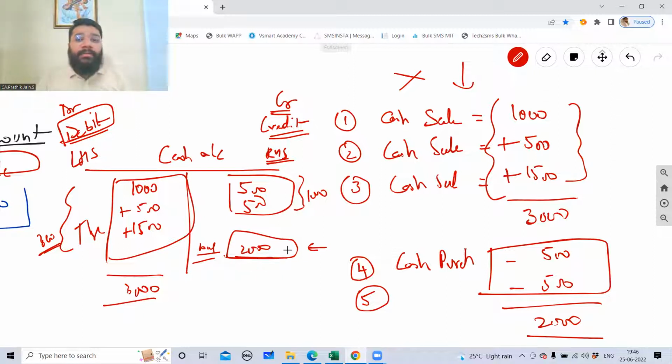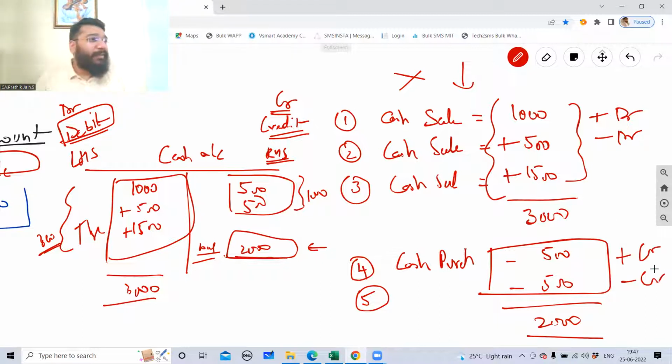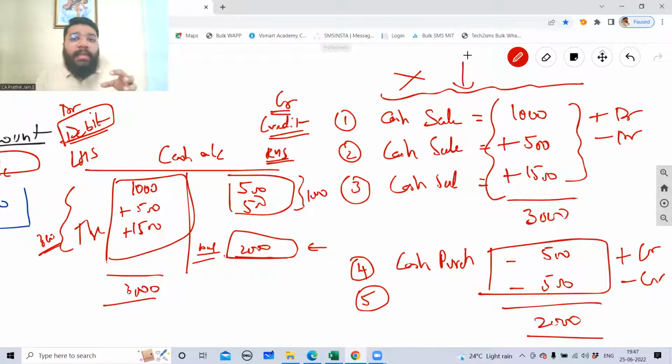Now the problem is, all the plus I put on the debit side. It doesn't mean that whatever is getting added will always come on the debit side. I told you very clearly that sometimes plus will come as debit, sometimes minus will come as debit. Sometimes plus is credit, sometimes minus is credit. So for that, we have to learn the rules of debit and credit. As of now, I'm just making you understand that a transaction is normally prepared by a layman in statement format. We are not using the statement format. We'll use the account format.